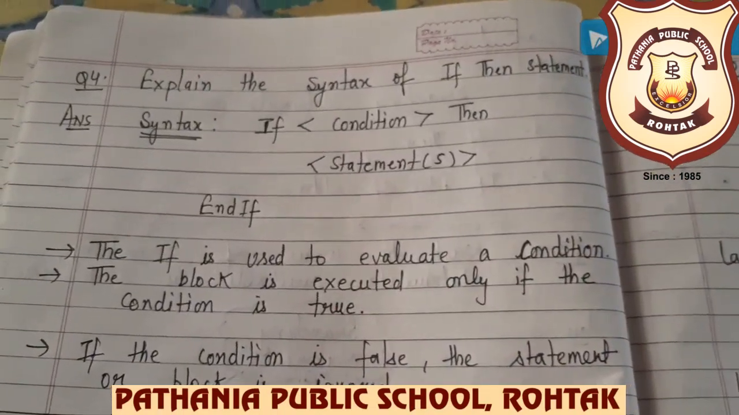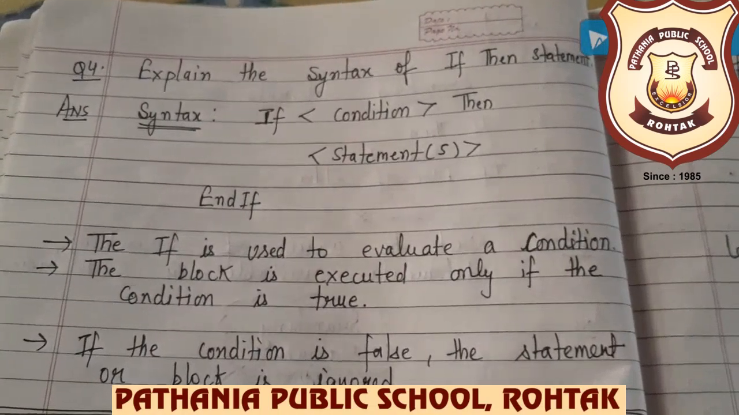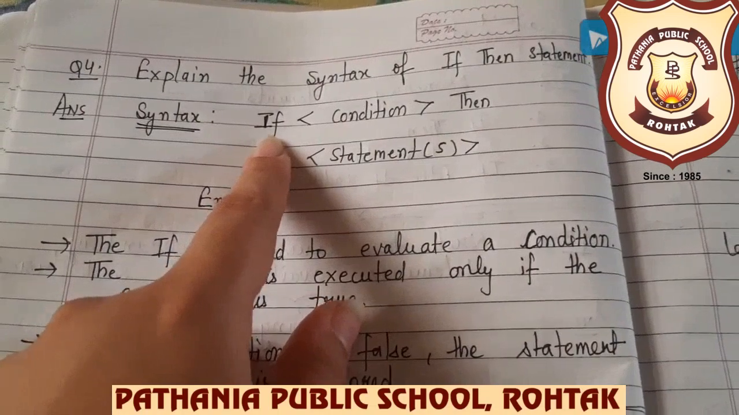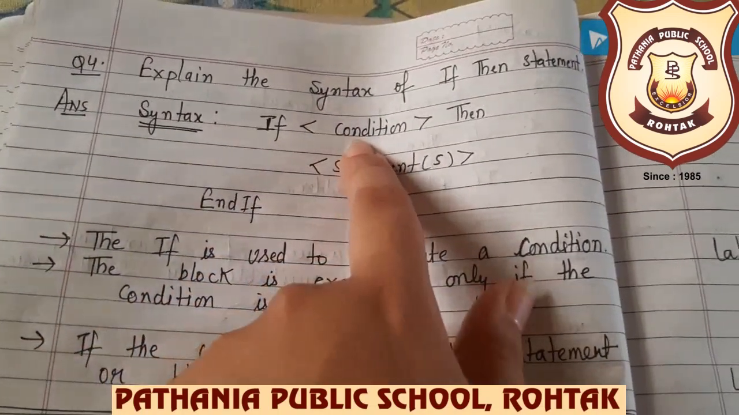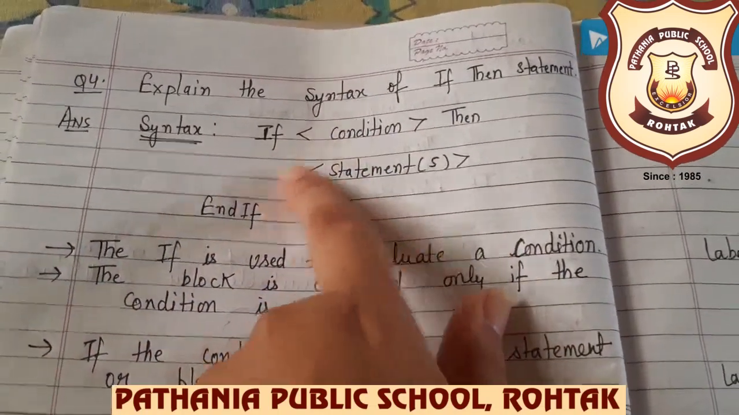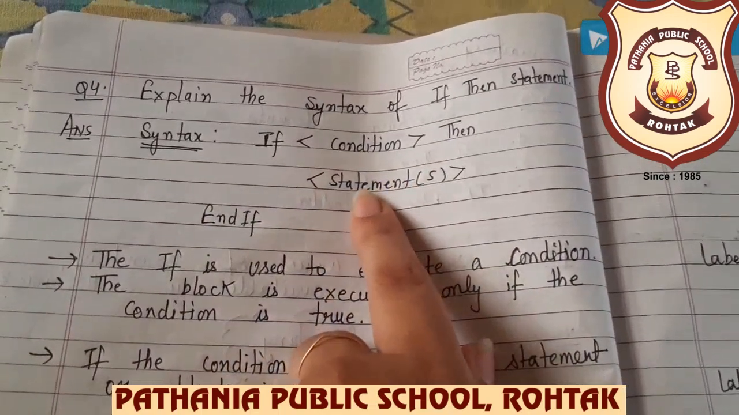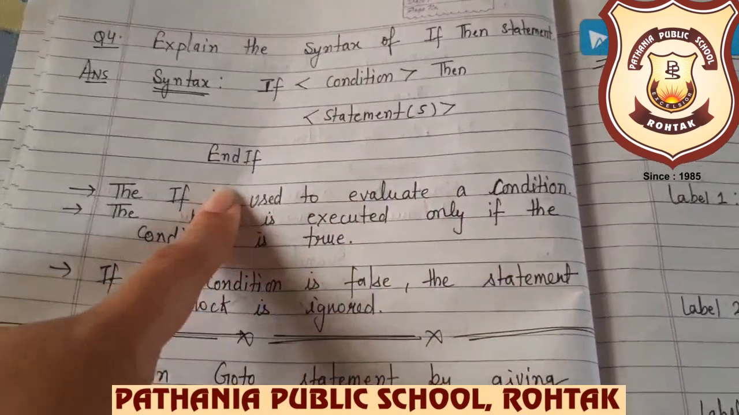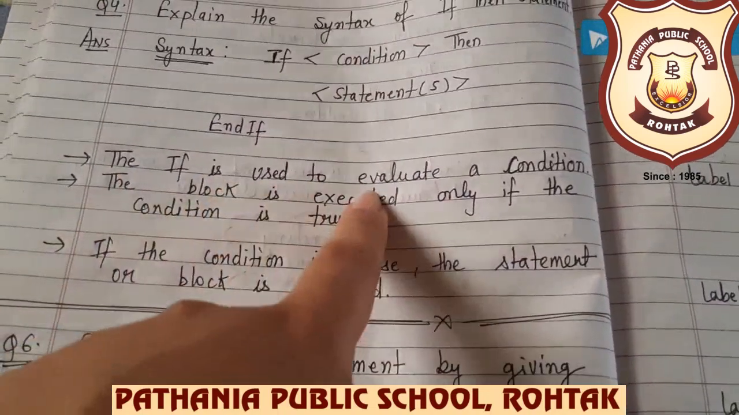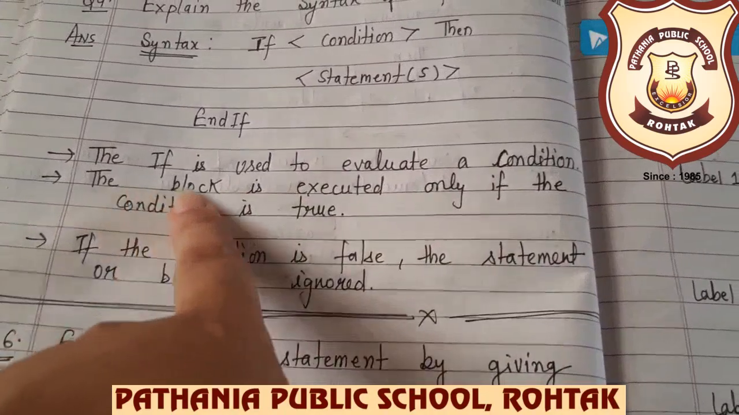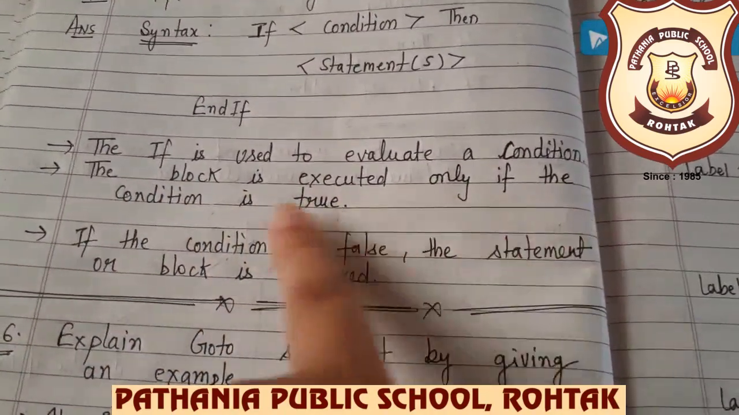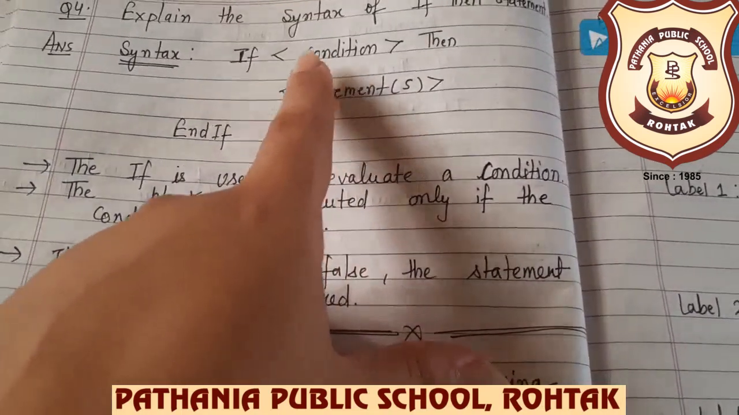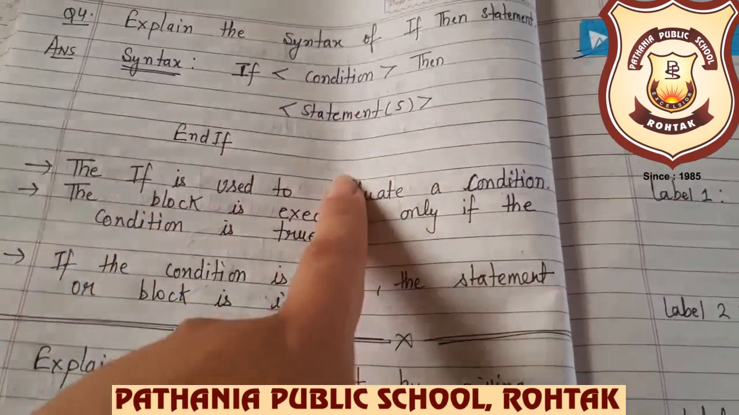Now question number 4, explain the syntax of the if then statement. You know very well this is your reserved keyword which is used to evaluate the condition, and this one is your condition. After that you have to write the statement which you want to execute or display on your screen, which you want to print, and then end if. See, the if is used to evaluate the condition and the block is executed only if the condition is true. आपकी ये statement तभी execute होंगी जब आपकी condition true होगी. If your condition is false, it ignores the execution.